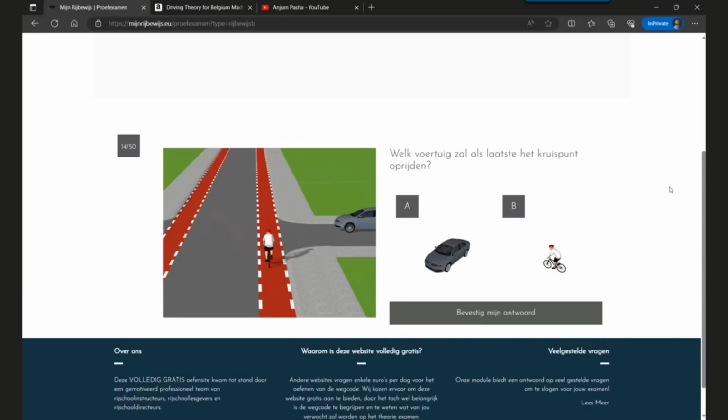So the question is, which vehicle should come last at the cross point? Who must go last at the cross point? So clearly the bicycle is riding on the bicycle lane. The car must give priority to the bicycle. So the car is the last one.